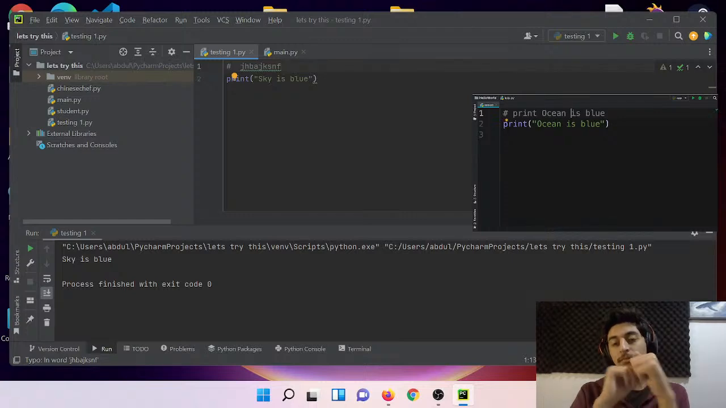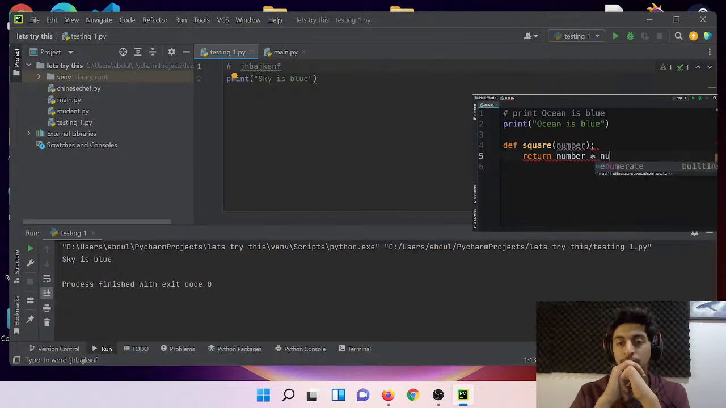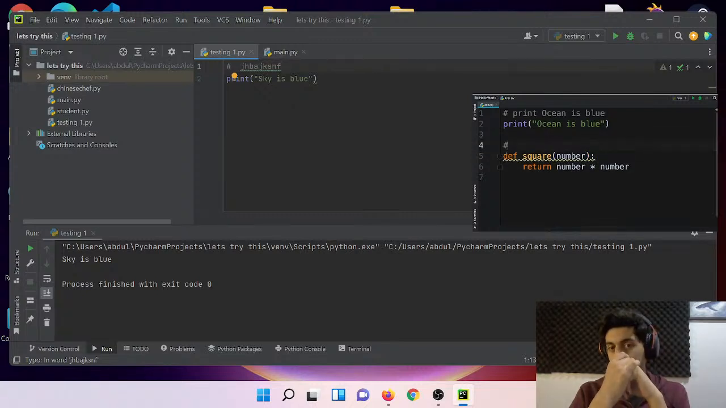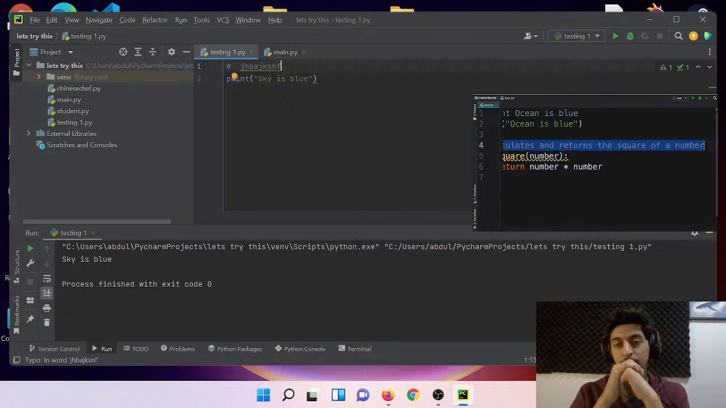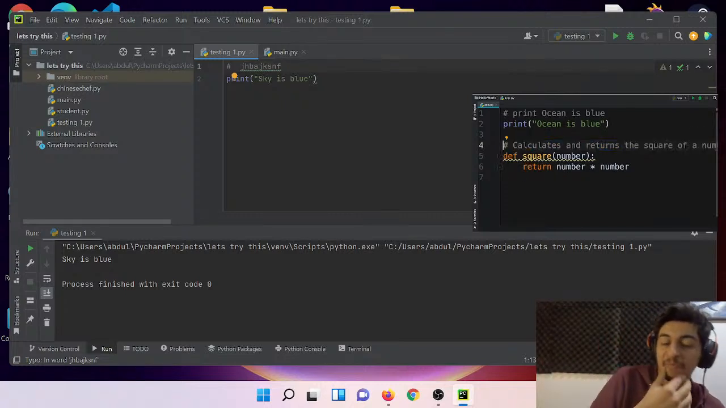I've seen some developers add comments in front of their functions. For example, they define a function, let's say square, that takes a number and simply returns number times number. Well, it is obvious that this function calculates and returns the square of the given number, so there is really no need to add a comment like "Calculates and returns the square of a number." This is very repetitive and it creates noise in your code. Someone else reading your code gets distracted with all these unnecessary comments.